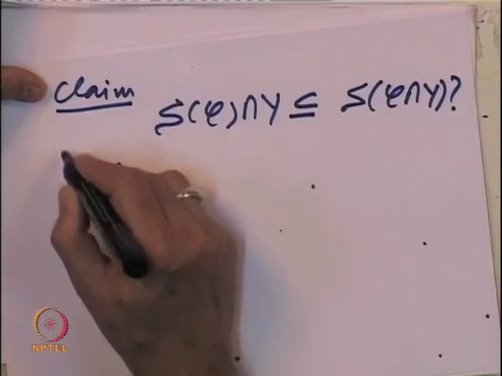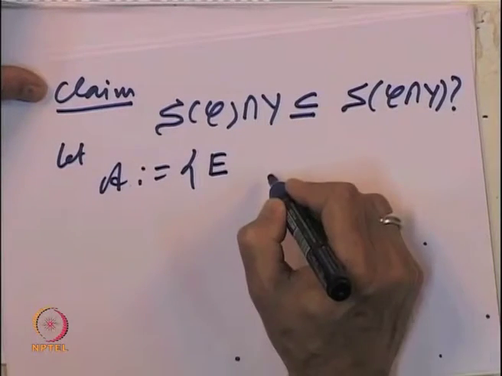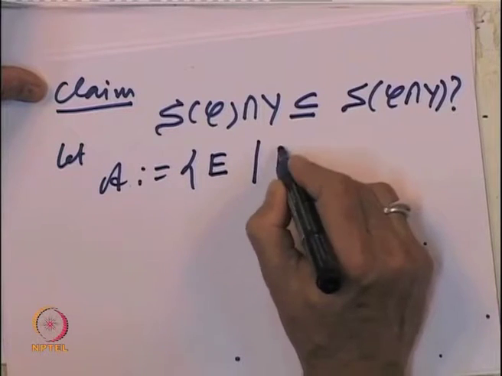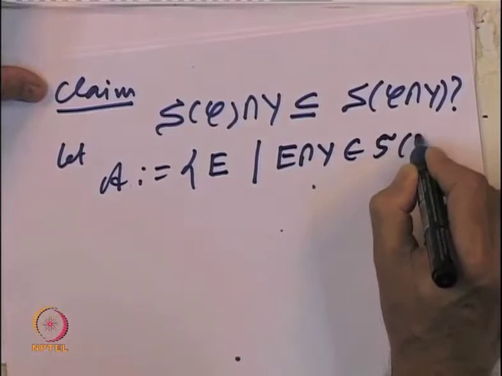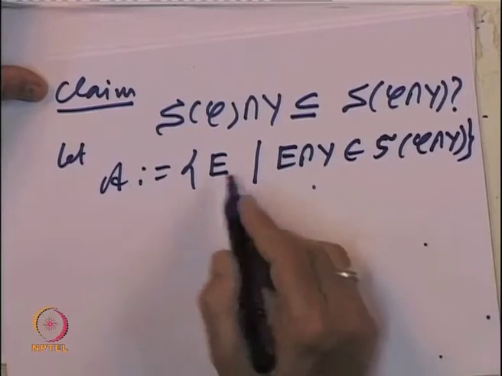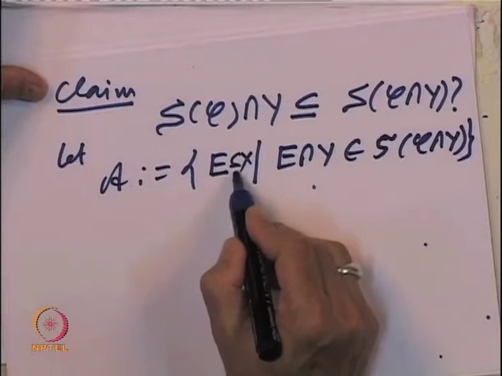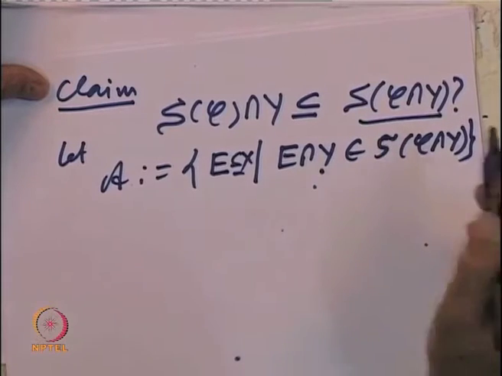So, let us write A as the collection of all those subsets E such that E intersection Y is an element in S of C intersection Y. So, look at all those subsets in X such that their intersection with Y is inside this sigma algebra.